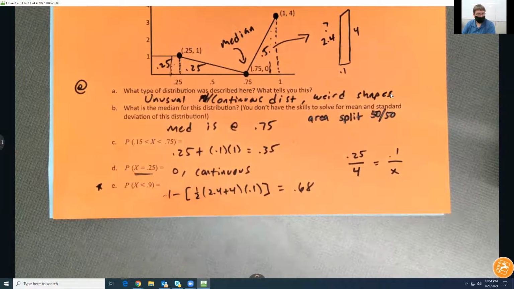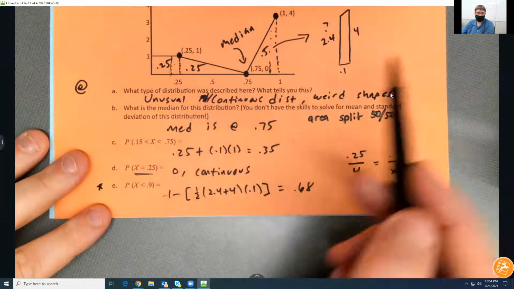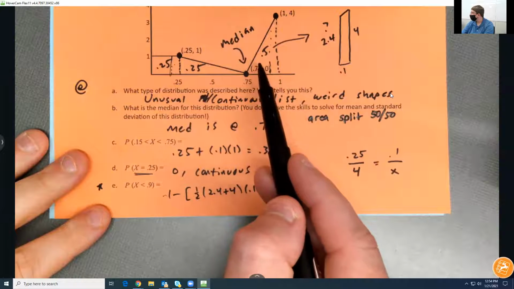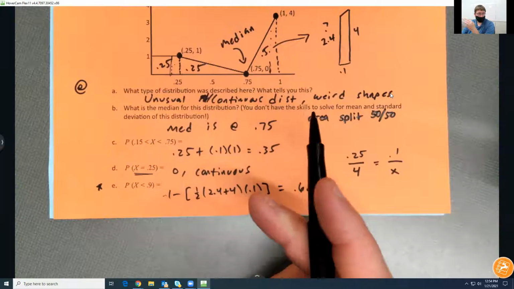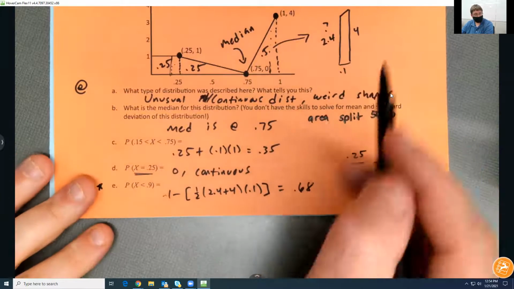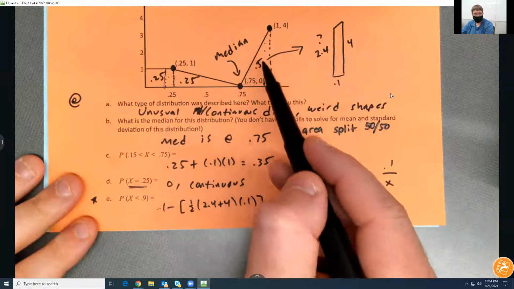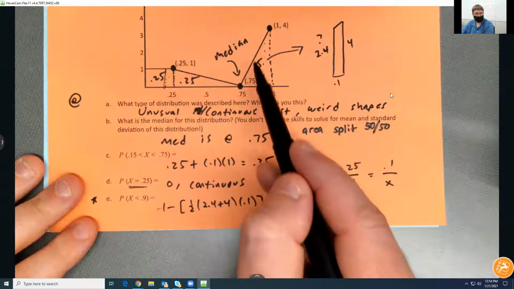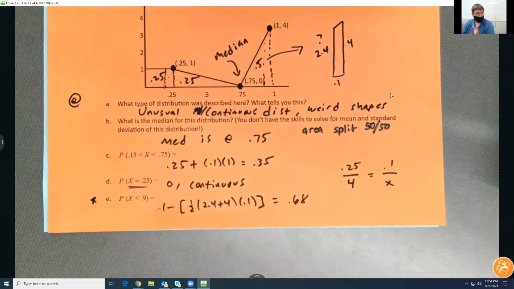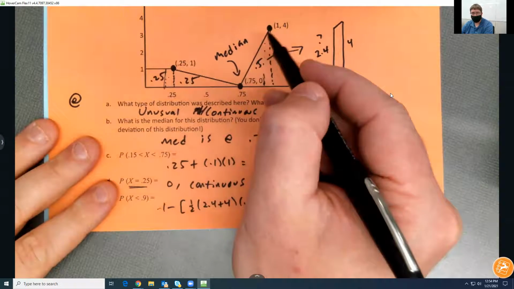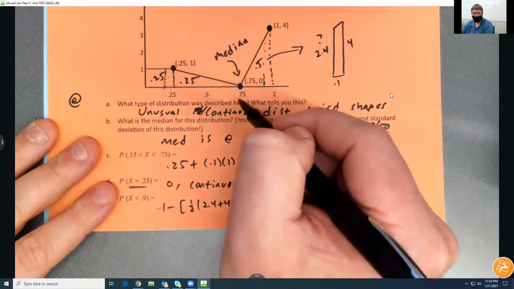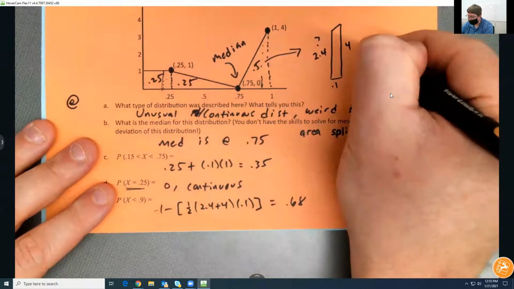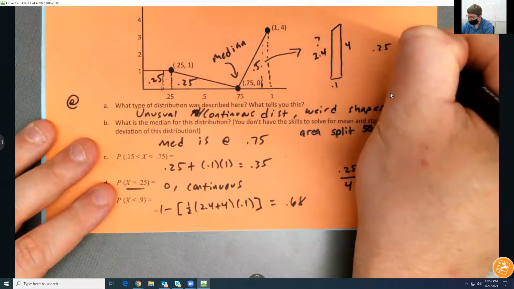If you don't want to do all this weird trapezoidal formula stuff, then you've got a rectangle, a triangle, and then a smaller triangle. You can just add up all 3 shapes and you'll get the same answer. So the real question is, how do I find what this height is here? Because it's not a nice halfway between these two, so I can't halfway this one. What I figured out is the rate of change between 0.75 and 1 is 4. So when the graph moves this much, the height went up that much.